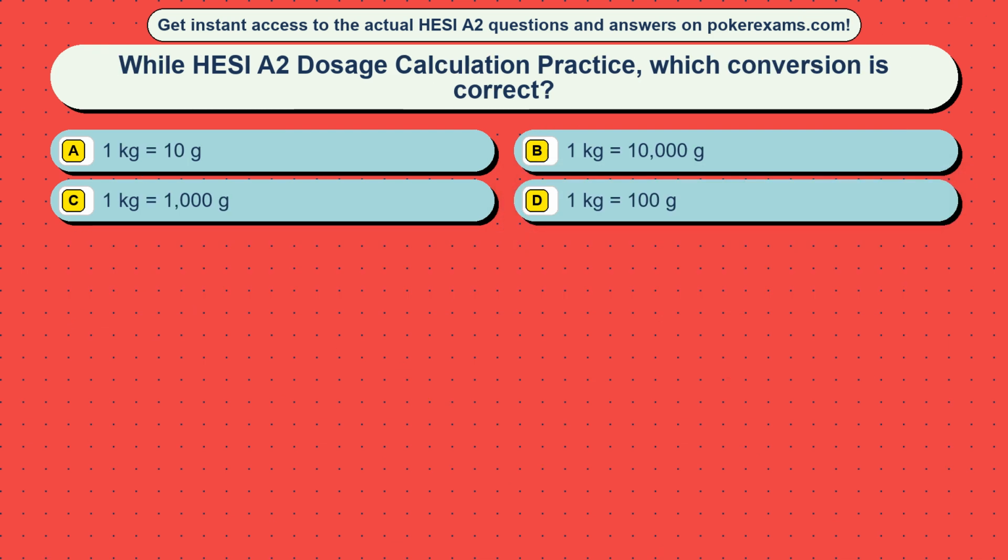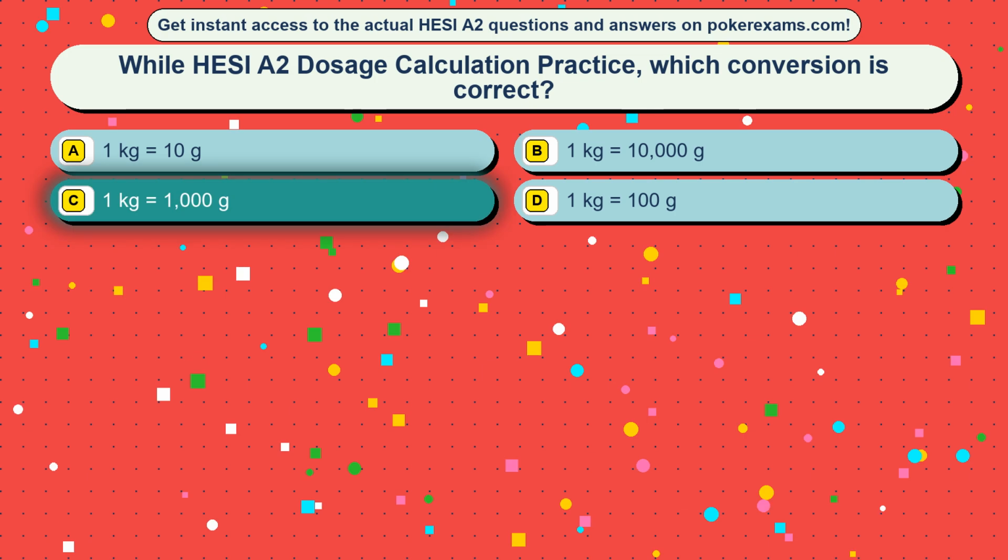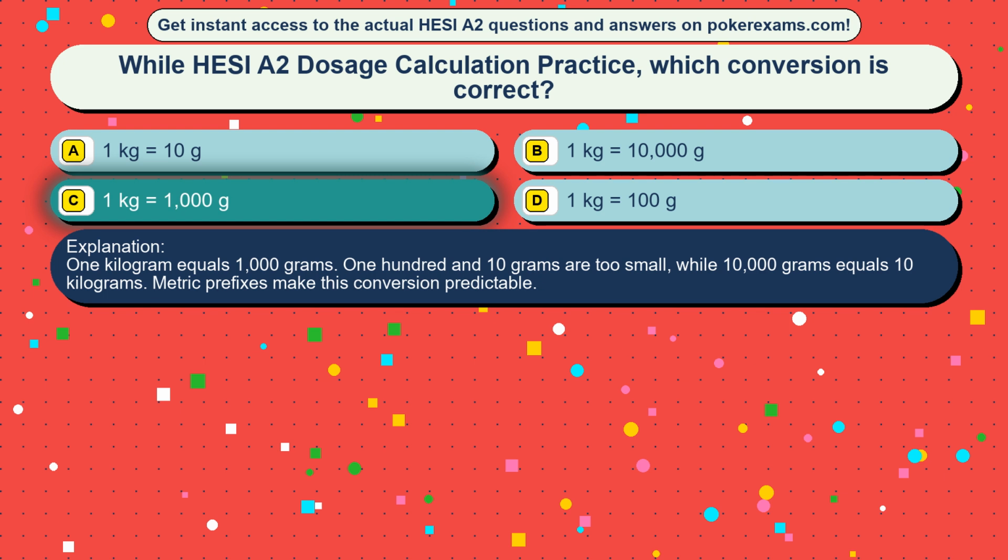Question 27. While HESI A2 dosage calculation practice, which conversion is correct? Option A, 1 kg equals 10 g. Option B, 1 kg equals 10,000 g. Option C, 1 kg equals 1,000 g. Option D, 1 kg equals 100 g. The correct answer is option C, 1 kg equals 1,000 g. 1 kg equals 1,000 grams. 100 grams is too small, while 10,000 grams equals 10 kilograms. Metric prefixes make this conversion predictable.